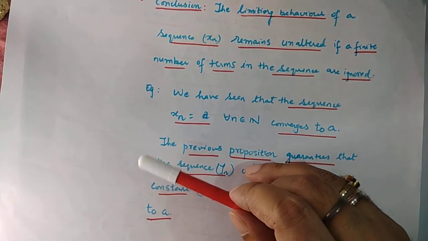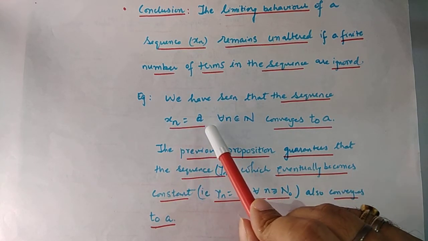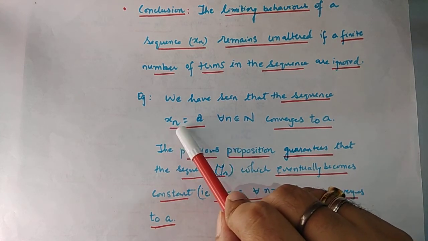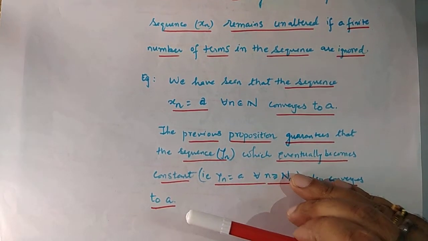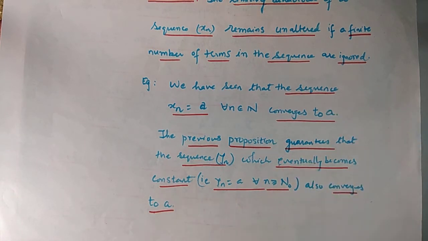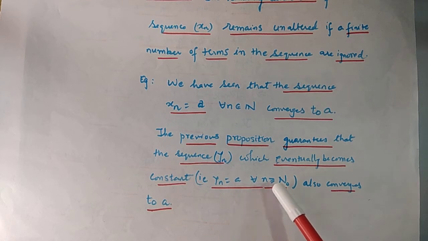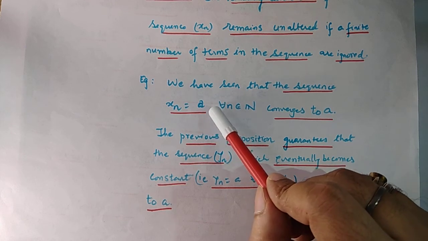As a corollary of this proposition, let us consider the sequence xn equal to a for all n greater than or equal to n naught. We have already seen that the sequence xn equal to a for all n converges to a. By virtue of the previous proposition, if we ignore finitely many terms from the beginning and consider a sequence which becomes constant after finitely many terms, that is, yn is equal to a for all n greater than or equal to n naught, then this sequence yn also converges to a because the constant sequence, as we have shown, converges to a.